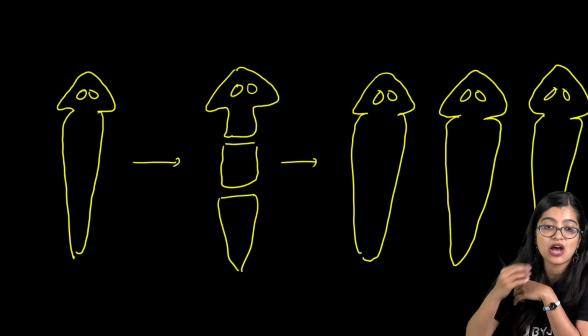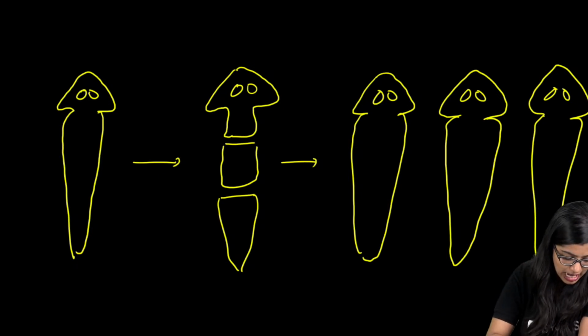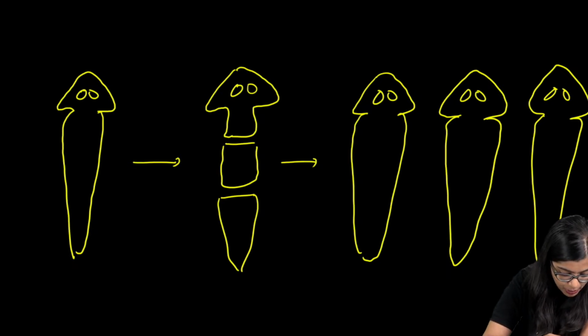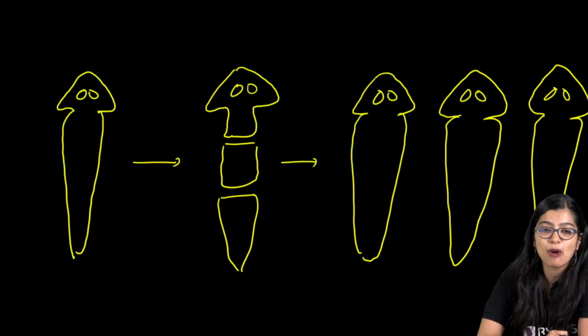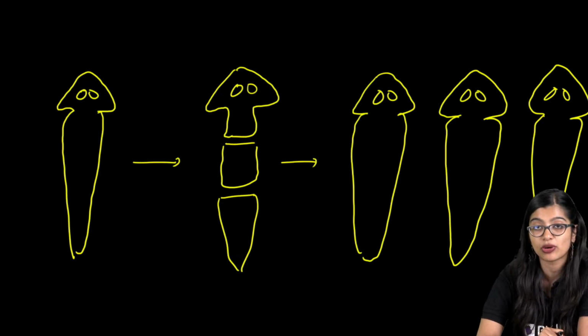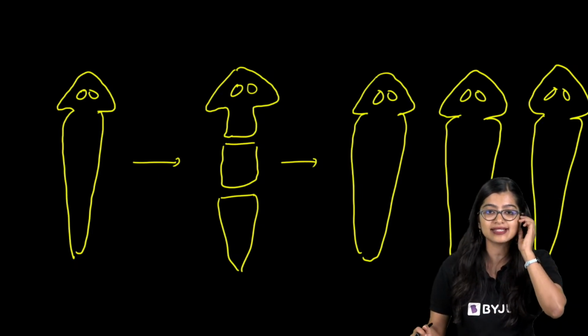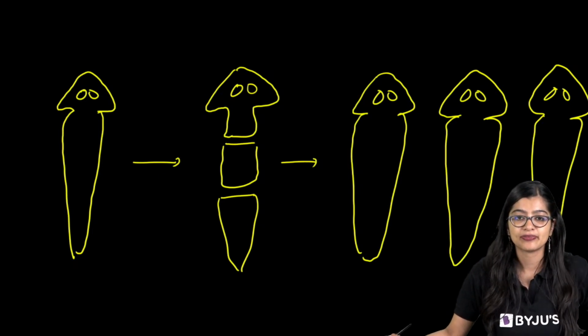Yes. So this is how you will draw regeneration. Are we clear, everyone? Ma'am, planaria is only one type of cell. Simple body organization, which is why it is able to carry out regeneration. Yes? Are we clear?